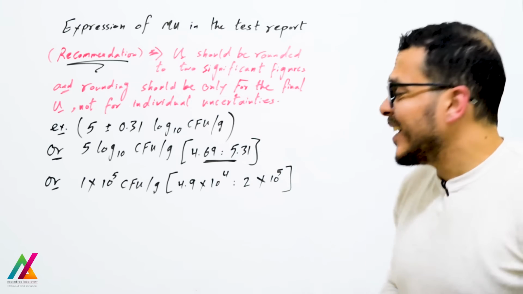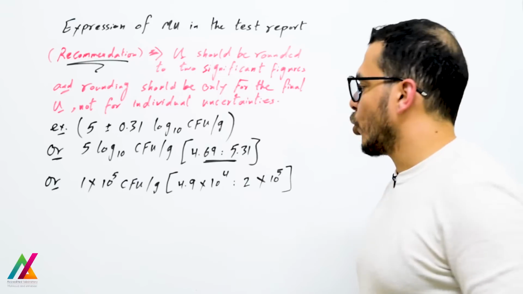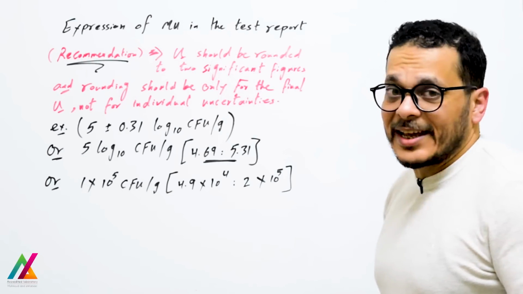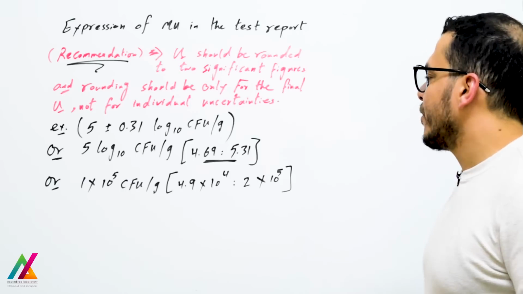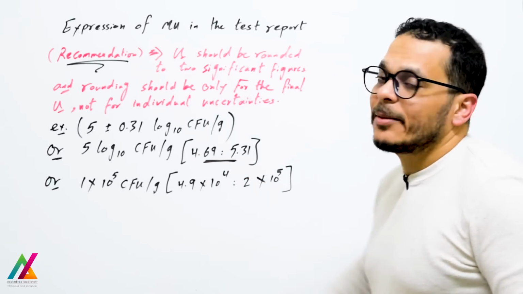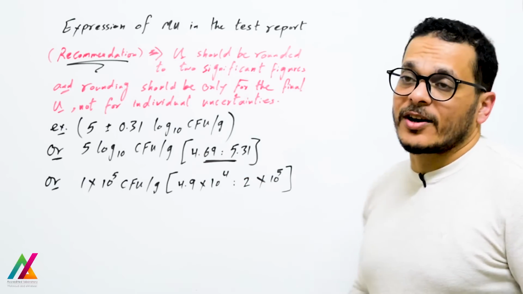Or you can write natural values beside the limit also: 1 multiplied by 10 to the power 5 CFU per gram is the result of the sample, and this here is the limit using the natural values.